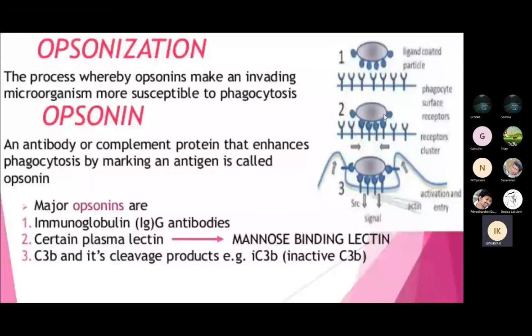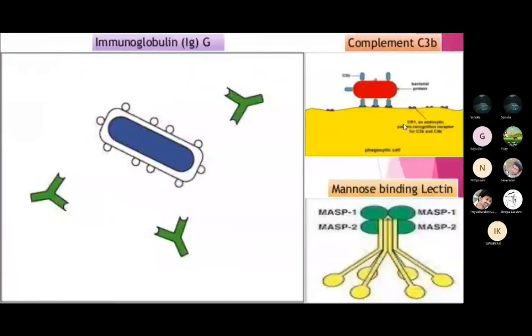Here you can see how it gets activated, how it enters the cells, and how the clusters are opening. Next are the immunoglobulin and complement, which are your different opsonins.